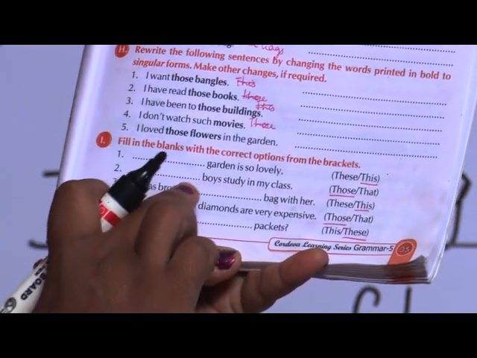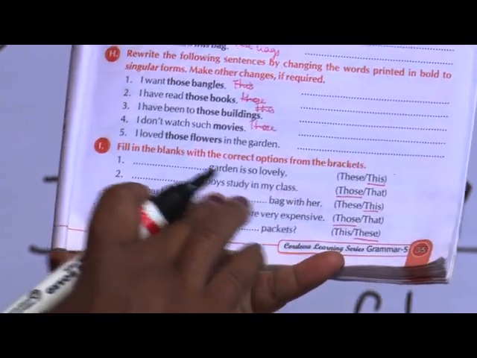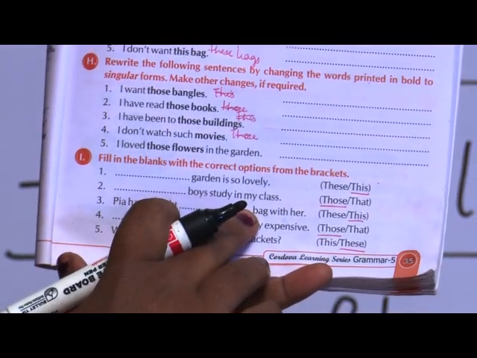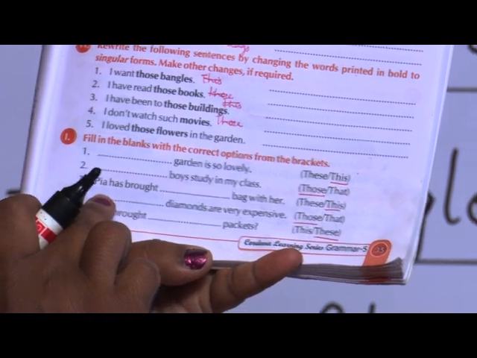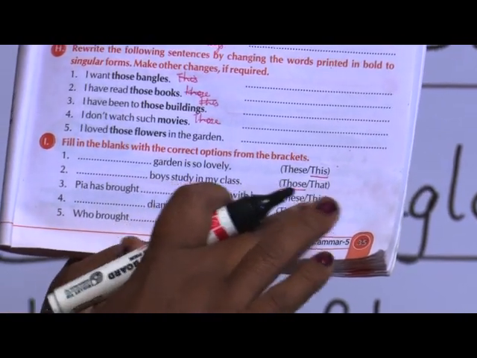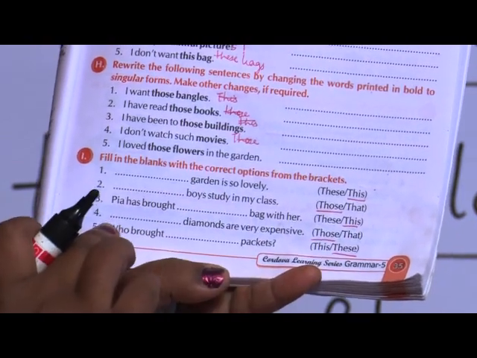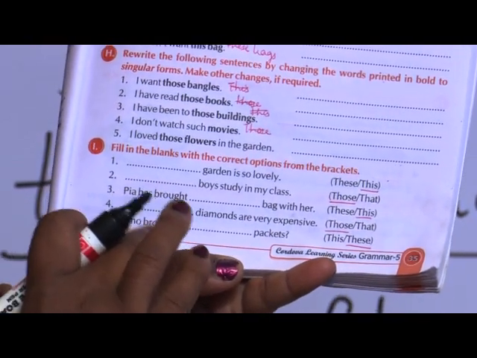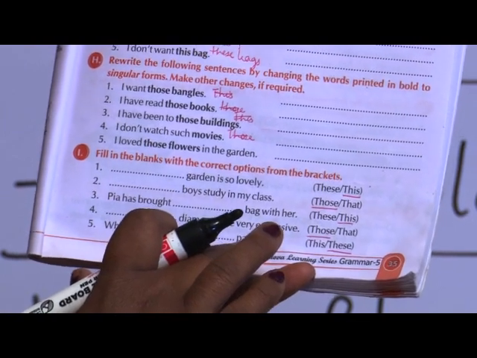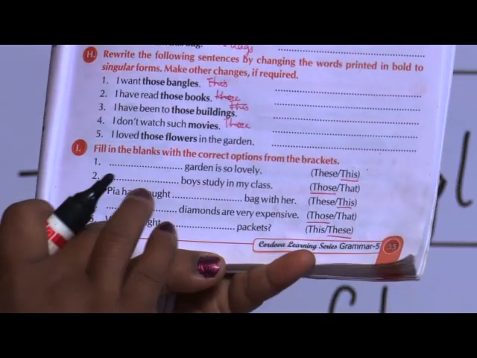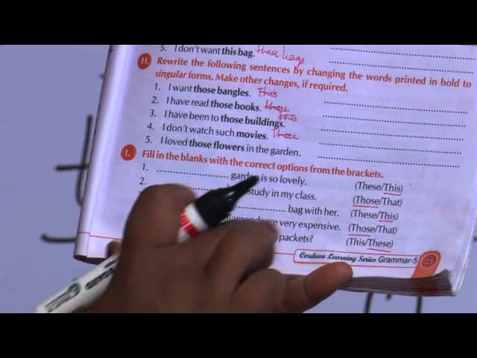Pia has brought dash bag with her. So bag is a singular noun. This bag. Dash diamonds are very expensive, those and that. So diamonds are plural. Those diamonds are very expensive. And last, if you take, who brought dash packets. Packets are also plural. So these packets, who brought these packets.